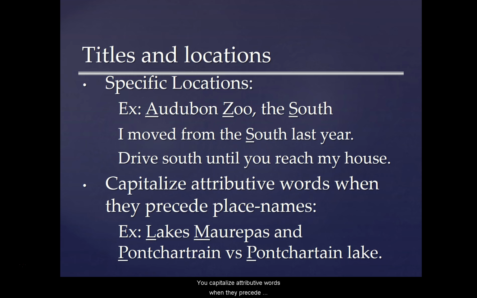You capitalize attributive words when they precede place names. So for example, Lakes Maurepas and Pontchartrain, you would capitalize the letter L in Lakes, as well as the M and the P in Maurepas and Pontchartrain. However, if you're talking about Pontchartrain Lake, only the P in Pontchartrain would be capitalized, not the L in Lake.